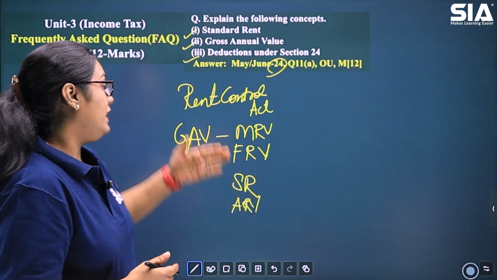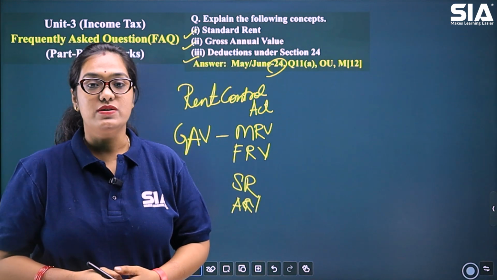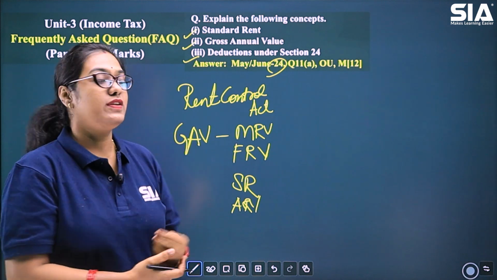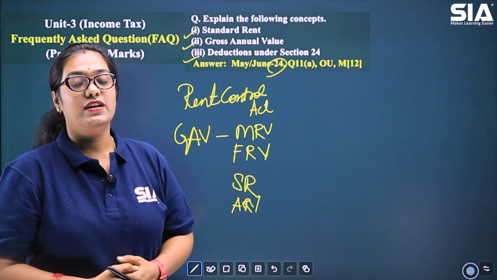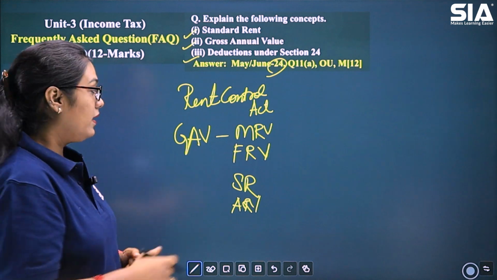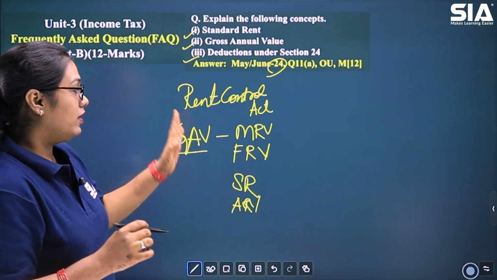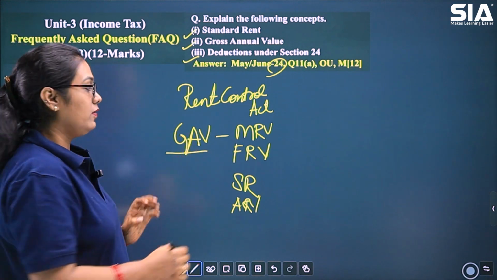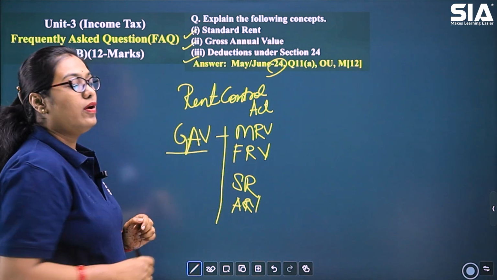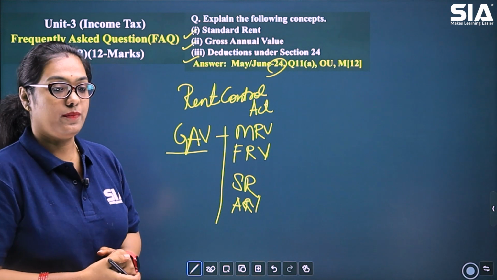Okay. Now each of these have been discussed in the previous videos. In detail explanation of each of these values you can check in my previous videos. Okay. Now coming back to gross annual value. So for the computation of gross annual value, these are the four important factors which we require.